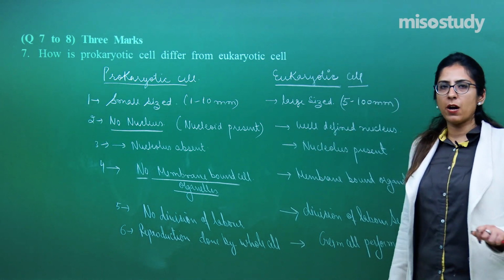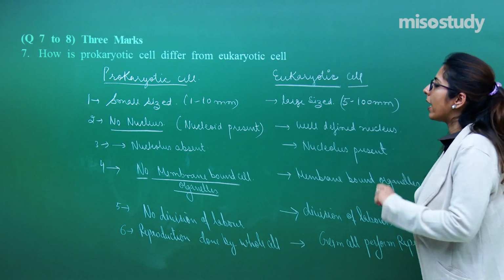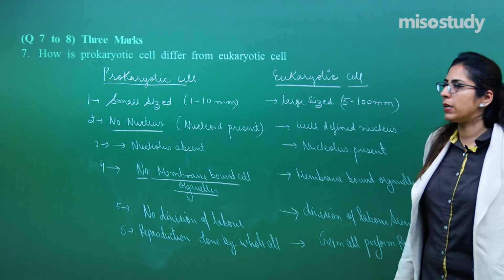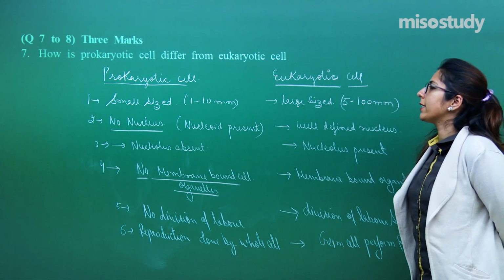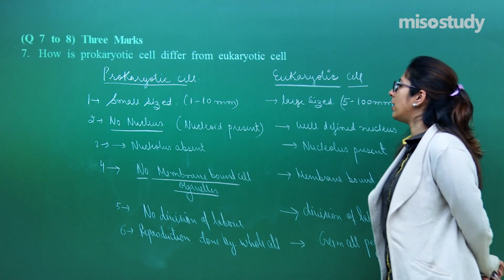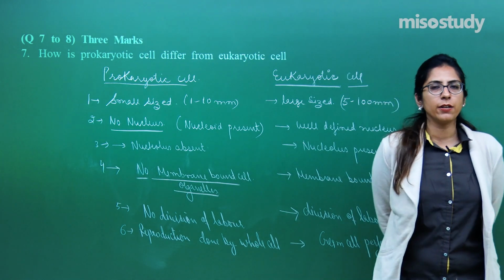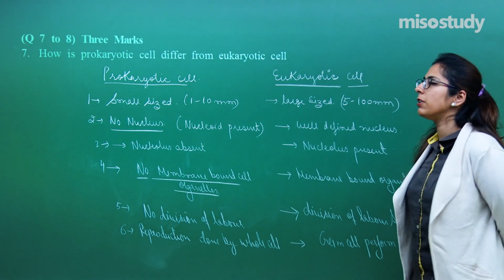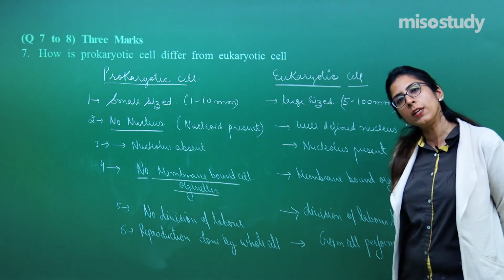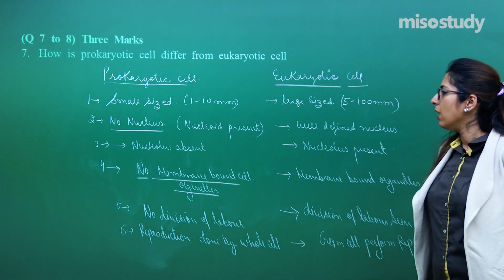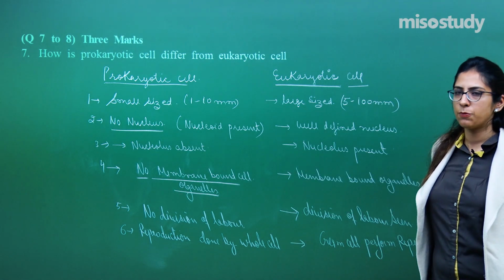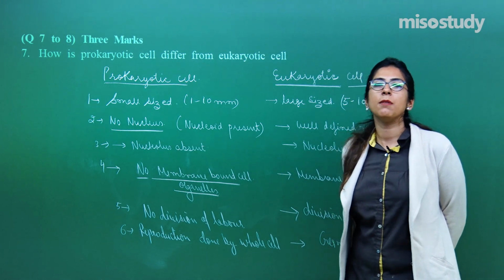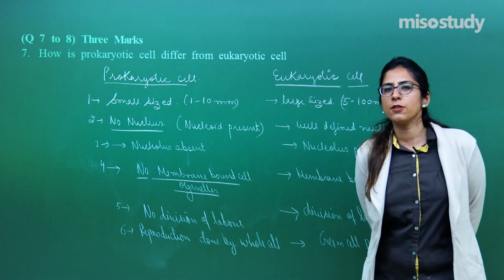As it is a 3 marks question, you have to write a minimum of these 6 differences. If you know more, you can write that as well. So, prokaryotic cells are comparatively small as compared to eukaryotic cells. In prokaryotic cells, no nucleus is present, no nucleolus is present, whereas in eukaryotic cells both nucleus and nucleolus are present. No membrane bound organelles are present in prokaryotes, whereas in eukaryotes membrane bound organelles like endoplasmic reticulum, lysosome, Golgi, everything is present.